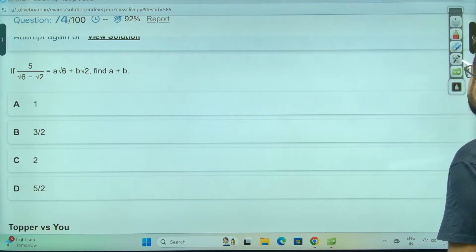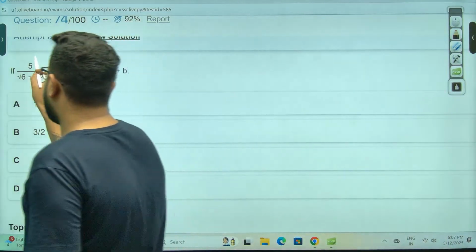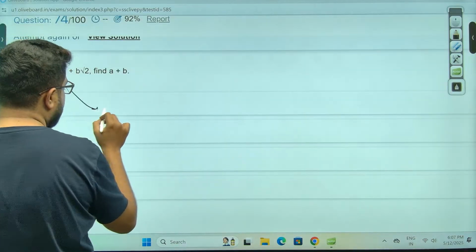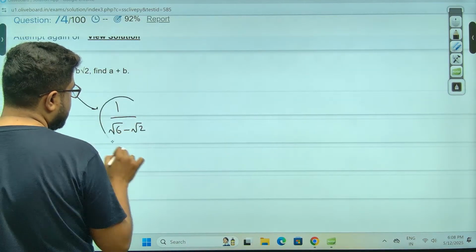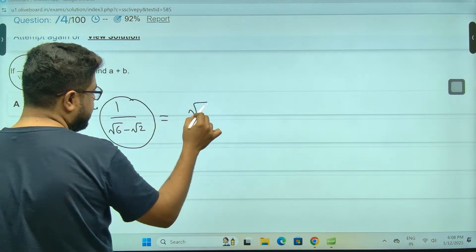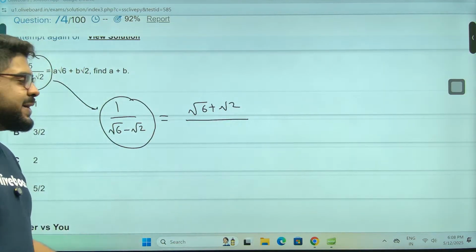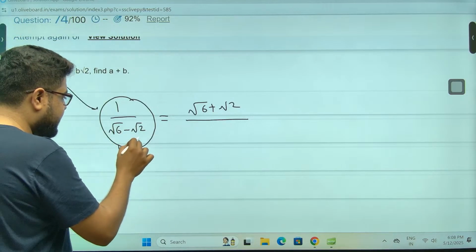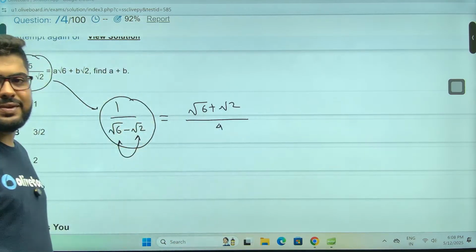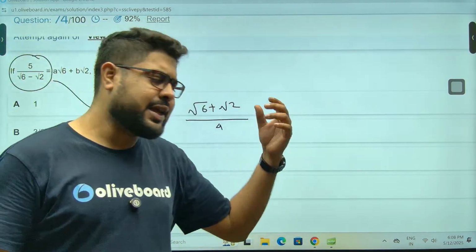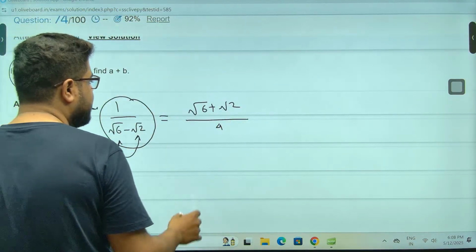Sir, how to do this? Sir, I told you, 1 by anything, root 6 minus root 2. Sir, you write root 6 plus root 2, the conjugate of this, divided by the difference of these two squares. So this is 4, sir, 6 minus 2, right? Just normal rationalization. I've just done it in a weird way.